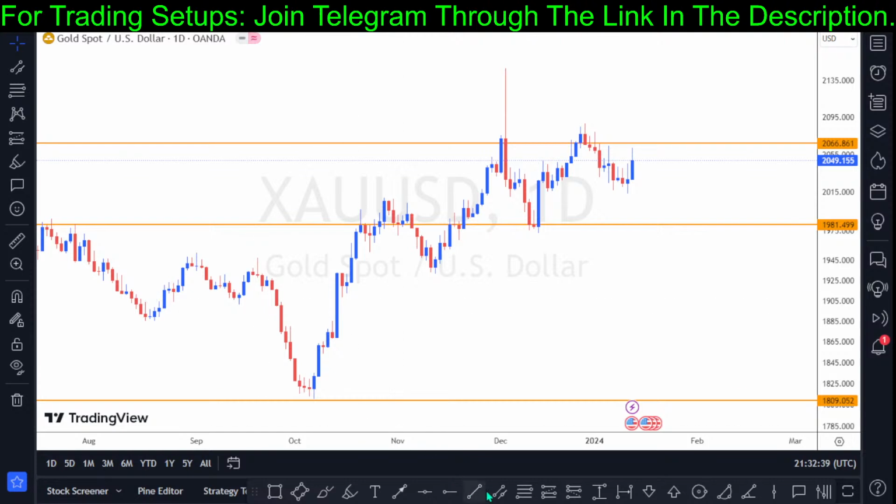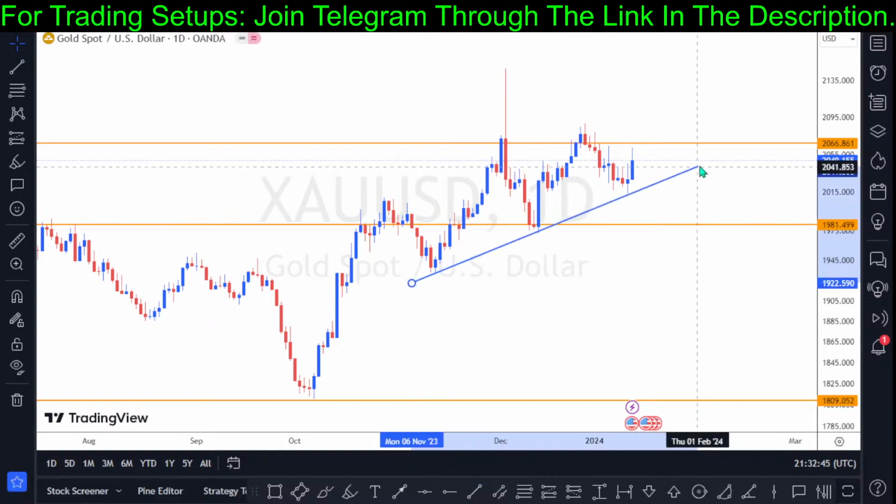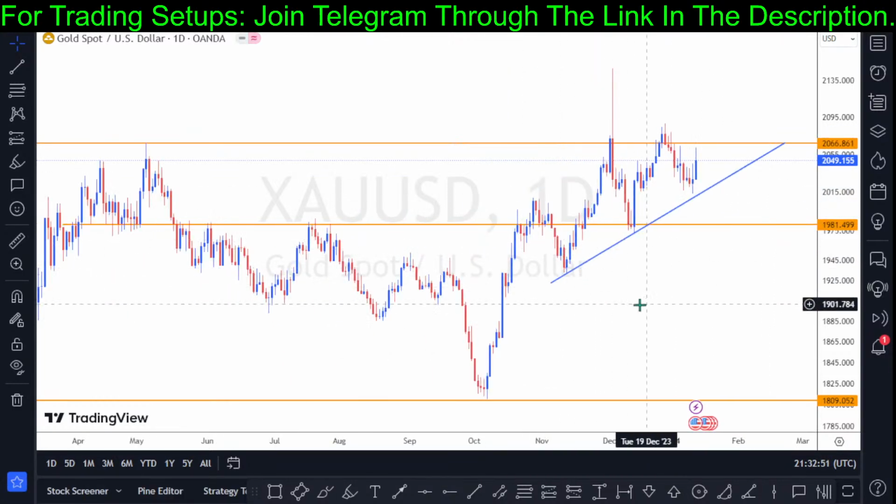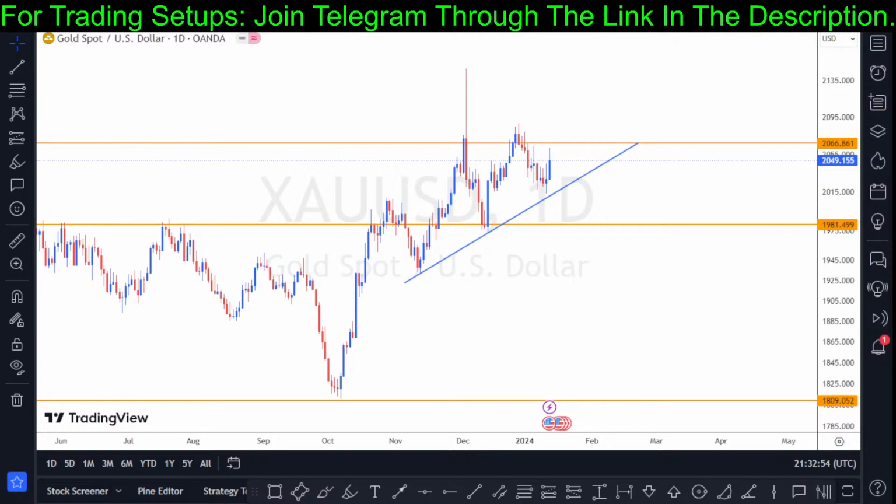So let's try to measure the momentum from the last highest low swing all the way down. You can see the bull rally is still active. So we have price in a bull trend based on this structural formation right here. Higher low swing, we got it. Higher low swing, we got it right here.